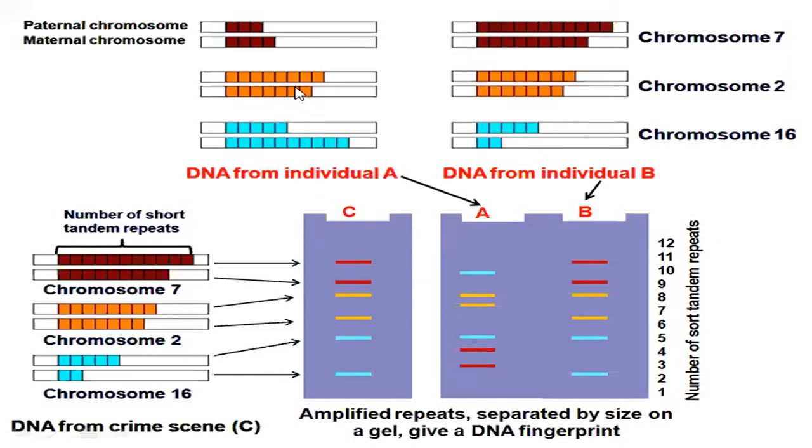And this chromosome 2, how many units does it have? 1, 2, 3, 4, 5, 6, 7, 8. So how many tandem repeats are there for the 7? 8. You can see the 8 and 6, right? Here also you can see 8 and 6, 8, sorry, 8 and 7.